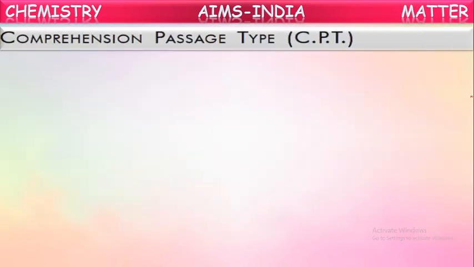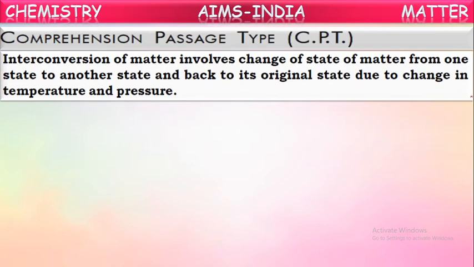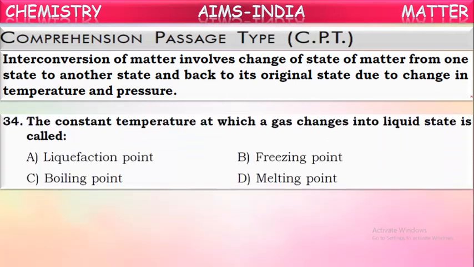Next, comprehension passage type questions. Let us see first the passage given. Interconversion of matter involves change of state of matter from one state to another and back to its original state due to change in temperature and pressure. Yes, matter can be converted from one state to another by changing conditions like temperature and pressure. Based upon this, let us see the questions.